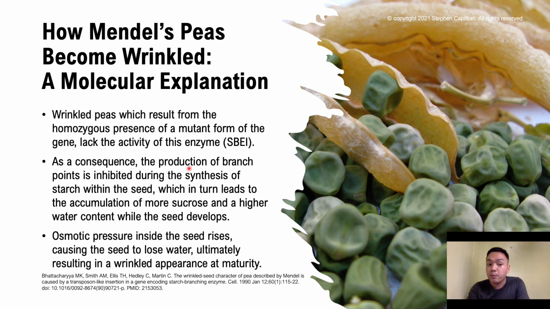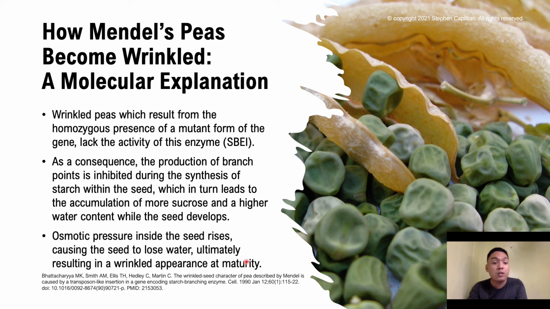As a consequence of this mutant form of SBEI, there is a lack of activity of this particular enzyme in pea plants, and the production of branch points is inhibited during the synthesis of starch within the seed.